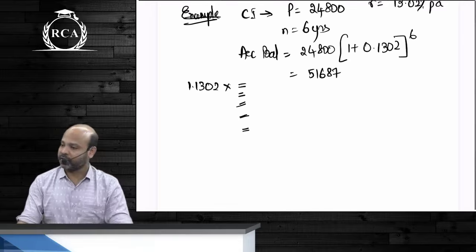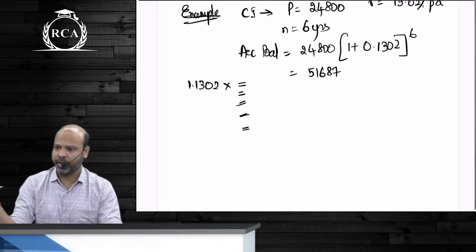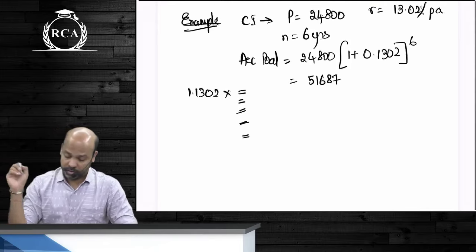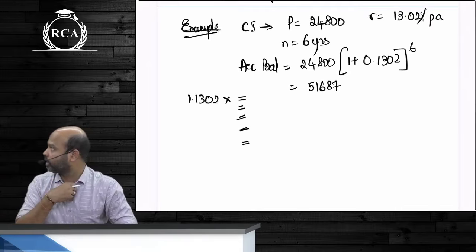Are we understanding this, guys? If you want power 6, you press equal to 5 times. If you want power 20, you press equal to 19 times. Any doubt in this? Has everyone finished writing?